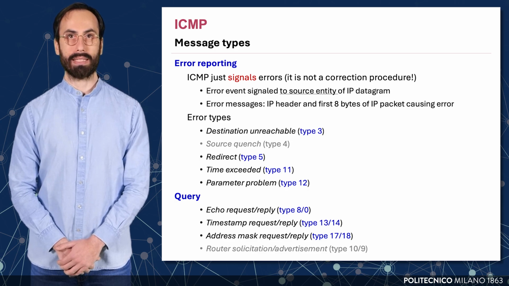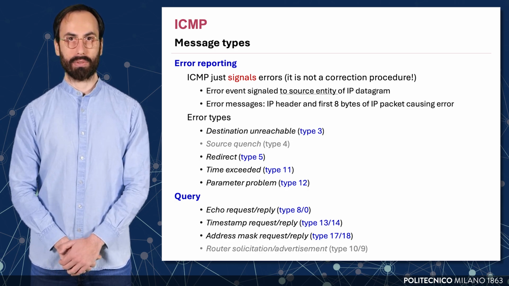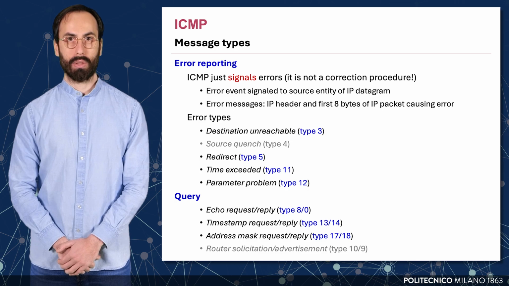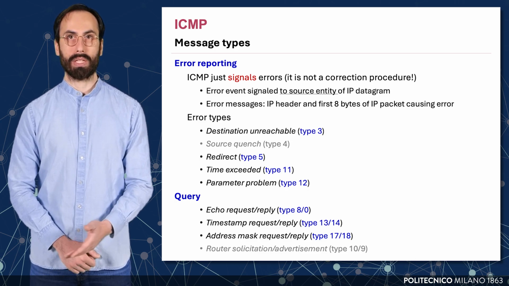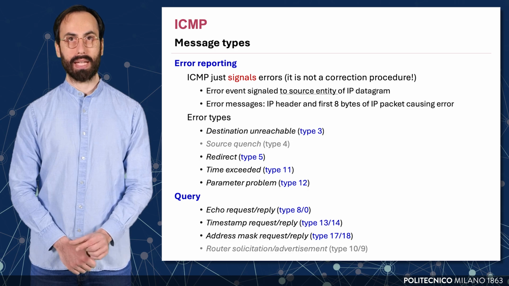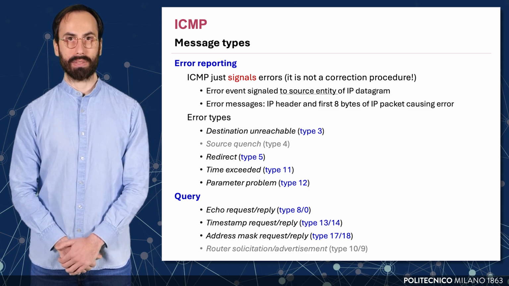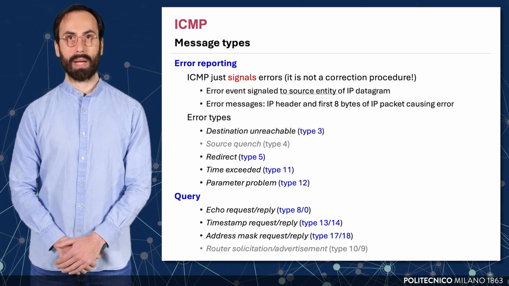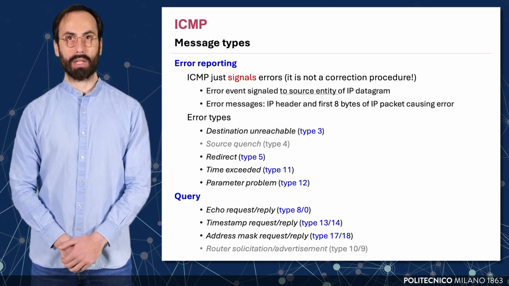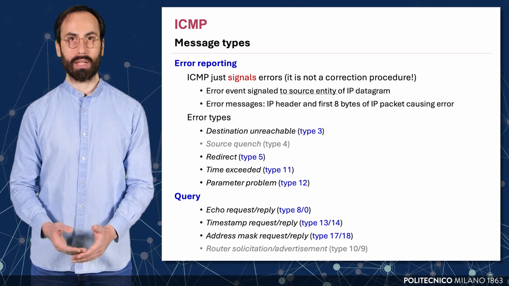The second group, ICMP query messages, are used to gather information or verify reachability. A common example is the echo request and reply, types 8 and 0, which is the basis for the ping tool. Other examples include timestamp request and reply, types 13 and 14, useful for time synchronization, and address mask request and reply, types 17 and 18, which helps determine the subnet mask of a device. Some ICMP types, like router solicitation and advertisement, types 10 and 9, are used in more specialized network discovery scenarios.